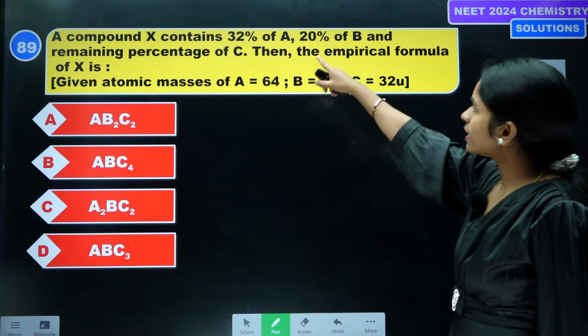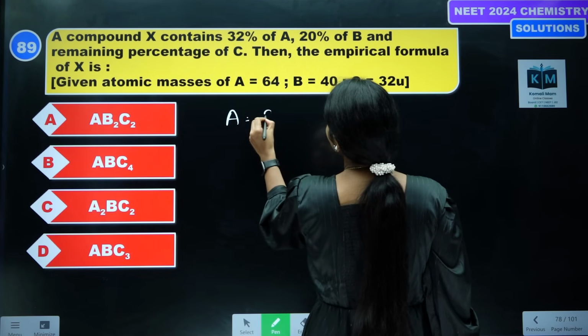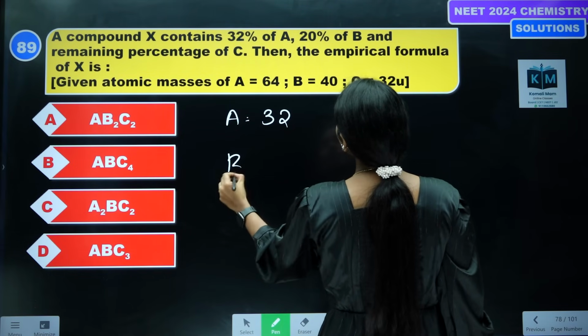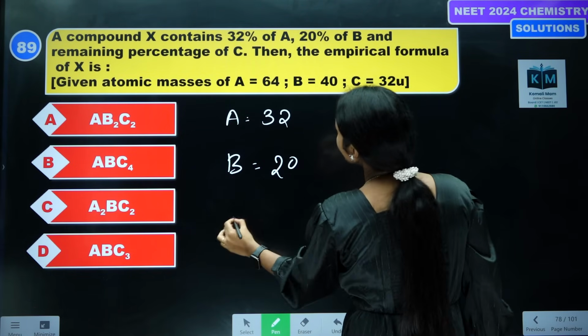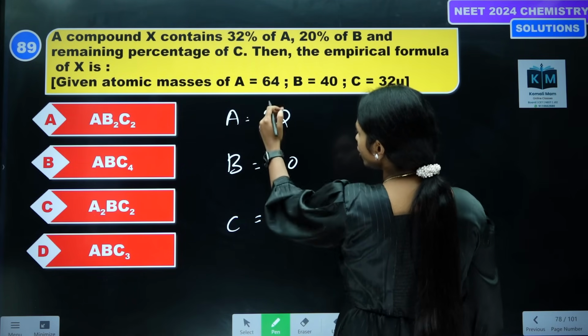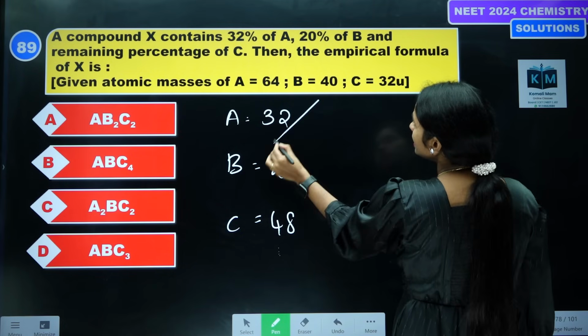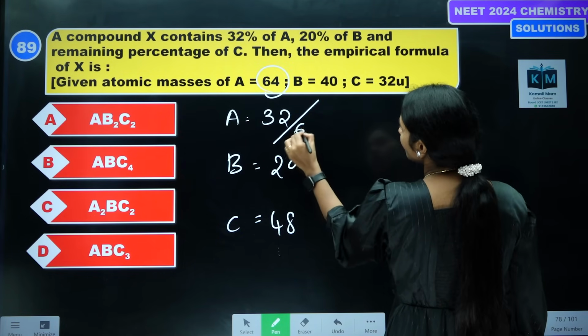A compound X contains 32% of A, B is 20%, and C is the remaining 48%, since 32 plus 20 is 52 and 100 minus 52 is 48. Then divide each percentage by its molecular weight.